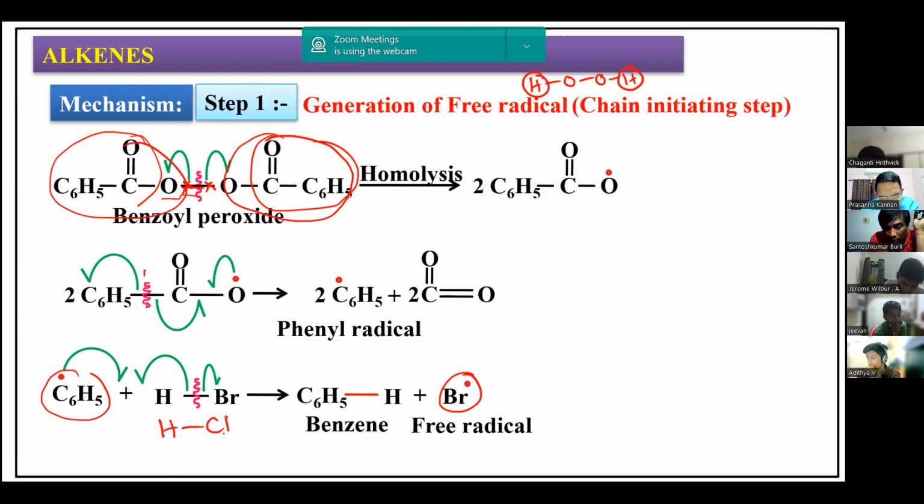If it is HCl over here, the phenyl free radical cannot break this bond. Why? Because the HCl bond is very strong compared to HBr. The bond strength is very high because of the smaller size. Cl is smaller than Br. So the HCl bond strength is much higher than the HBr bond strength, and hence the phenyl free radical cannot cleave the HCl bond homolytically, forming a chlorine free radical. It cannot form the chlorine free radical so easily. That's why the peroxide effect is not observed in the case of HCl.